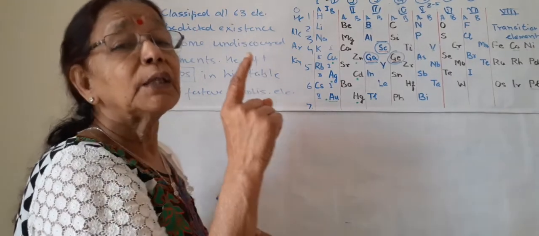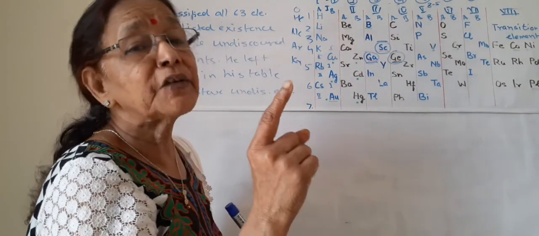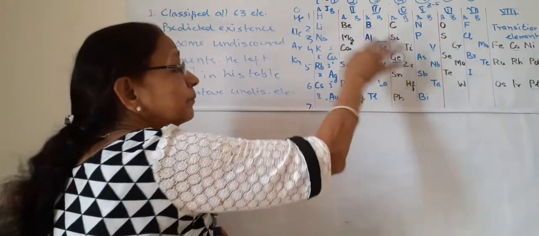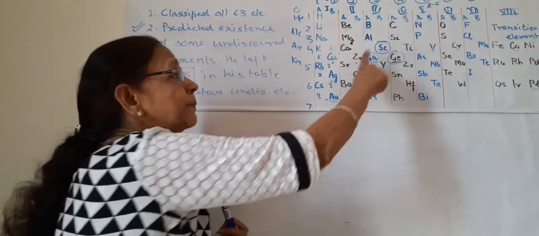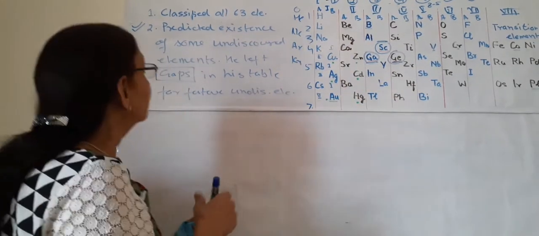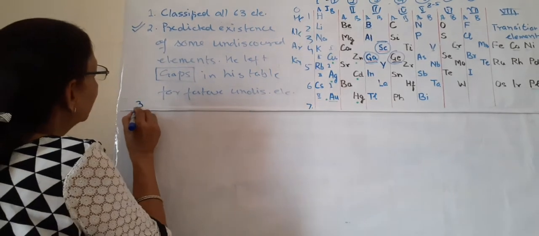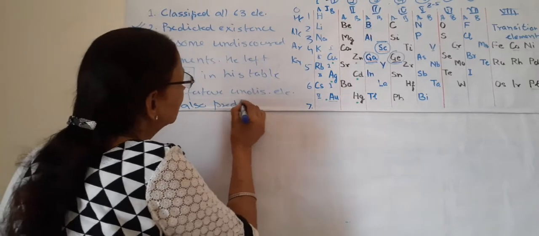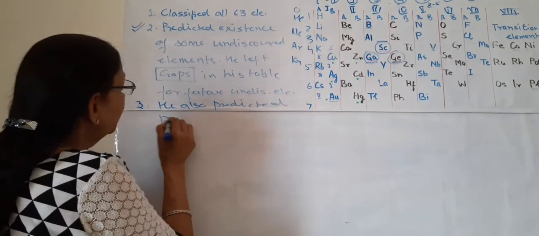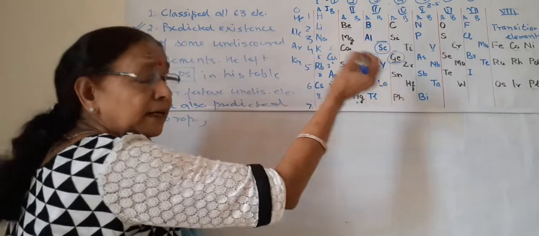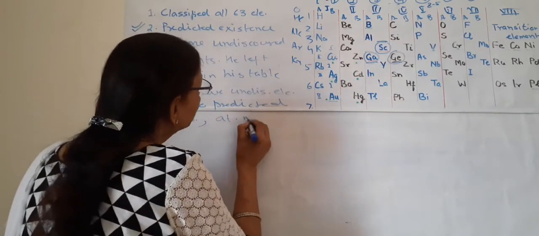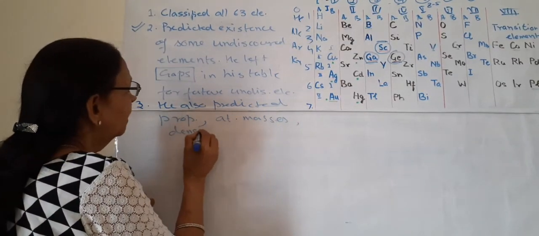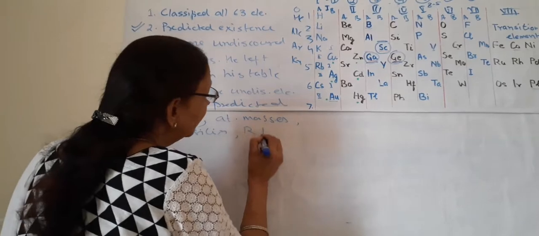So this is the most important achievement of Mendeleev, one of the best merits: that he left gaps in his table. So this is one thing, this is the second. The third is he also predicted properties, even properties of these undiscovered metals: their atomic masses, their densities, their refractive indexes.